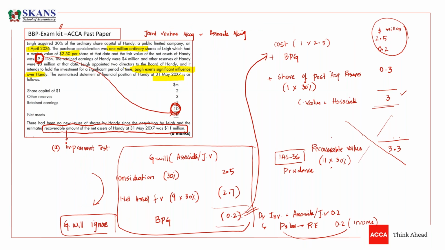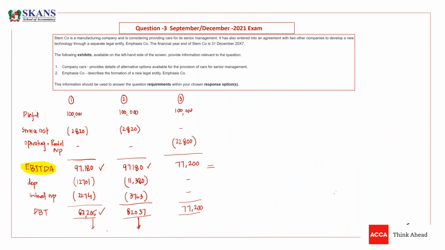Listen carefully, guys. Look, there is a company. You are going to acquire this company, but this time you are not acquiring a majority holding. You are just acquiring a part of it.